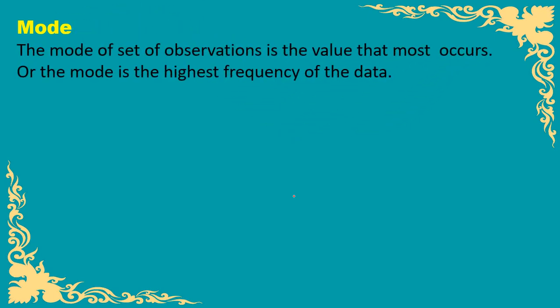Now next central tendency or representative value is mode. The meaning of the mode is the most occurring value, that means the value which occurs most of the time in the data is the mode. So how to calculate this? As we understand, the value which appears most of the time in the data is the mode.